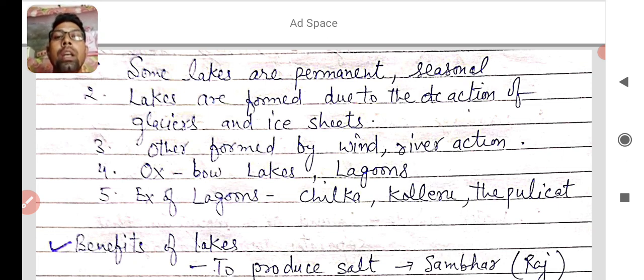And there will be another MCQ type question in the exam: which of the following is not an example of a lagoon, or which is an example of a lagoon? You can learn that Chilka, Koleru and the Pulicat are some examples of lagoon lake.